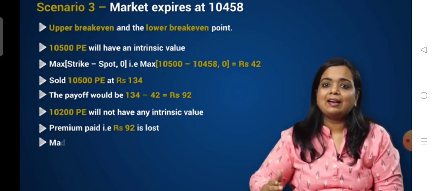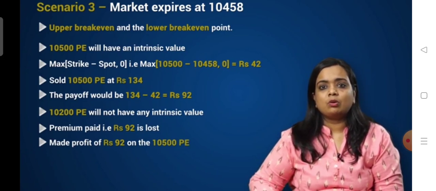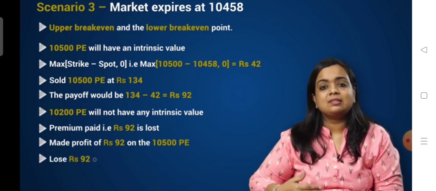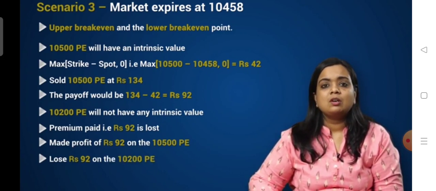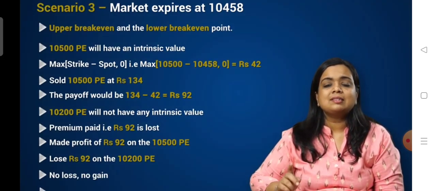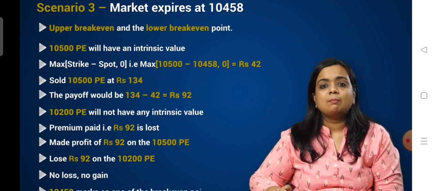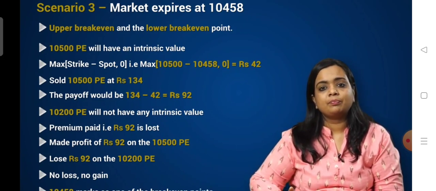So on one hand, we made a profit of 92 on the 10,500 put, and on the other hand, simultaneously we lose 92 rupees on the 10,200 put option, resulting in no profit and no loss. Thus 10,458 marks one of our break-even points.